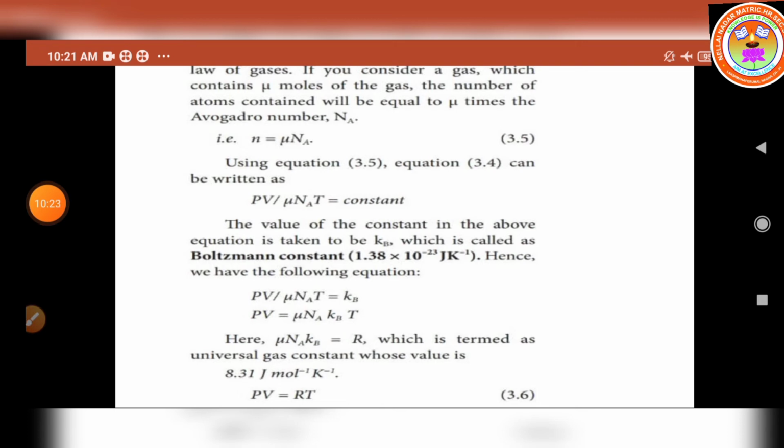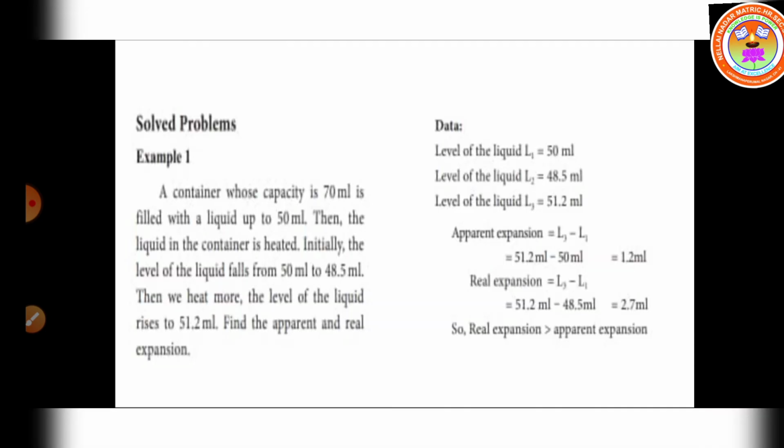So the ideal gas equation is also called the equation of state because it gives the relation between the state variables and it is used to describe the state of any gas. Okay, now let us see the solved problems.